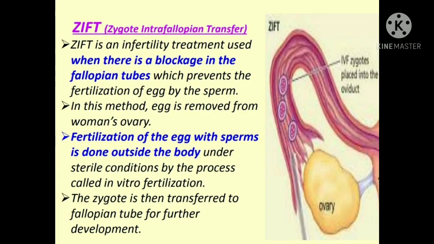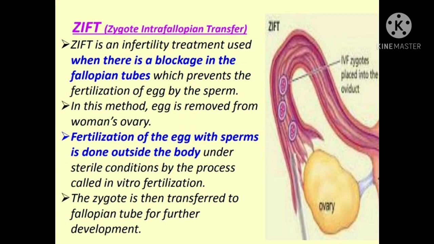Then coming to the next one, ZIFT, that is zygote intrafallopian transfer. Zygote intrafallopian transfer is an infertility treatment used when there is a blockage in the fallopian tubes of the mother, which obviously prevents the fertilization of the egg by the sperm.